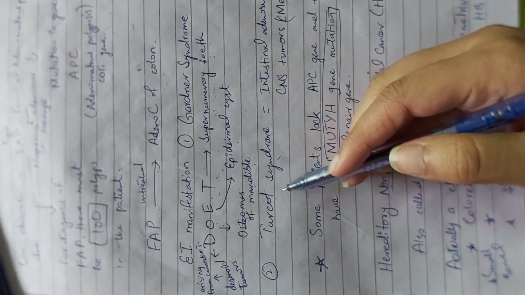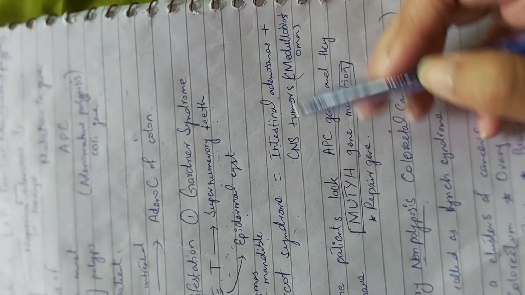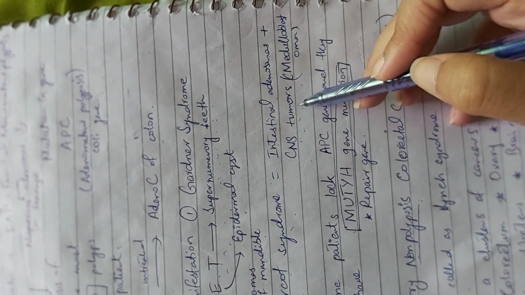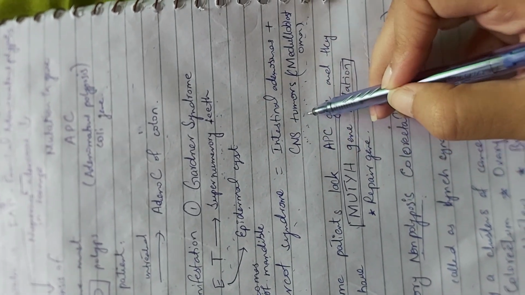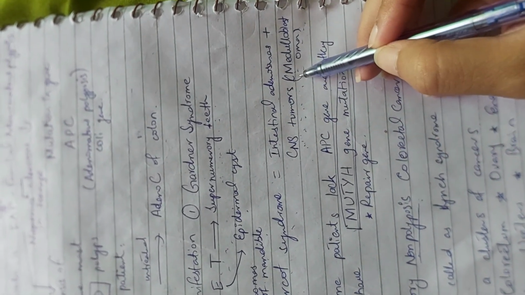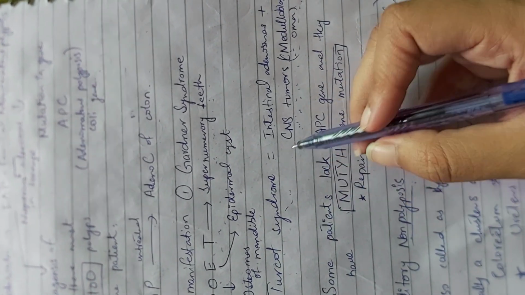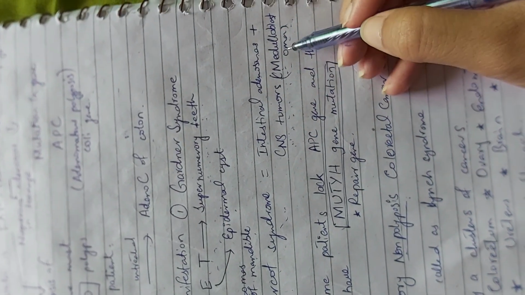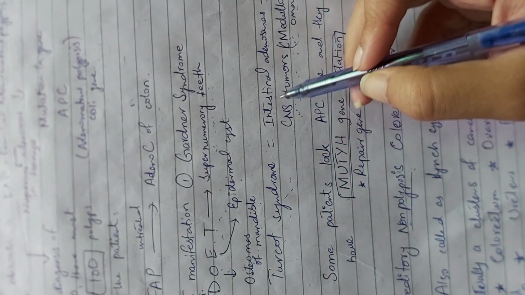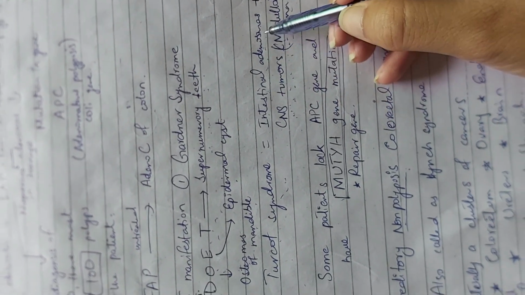Okay, the other association is Turcot syndrome. Now, what is this? It is the intestinal adenomas plus the CNS tumors, that is medulloblastoma. Now, if you are studying any CNS tumor, particularly medulloblastoma, you must know the Turcot syndrome association, so that it will be easy for you to correlate. If a patient comes with a medulloblastoma, you must check the CT abdomen to see the intestinal adenomas.